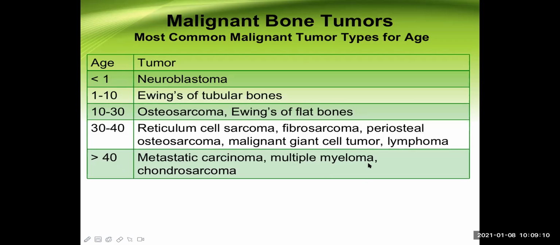Even multiple myeloma is more common in people more than 40 years old. This is a malignancy of plasma cells, or lymphocytes. So we are going to cover this in this class. And chondrosarcoma is another one.